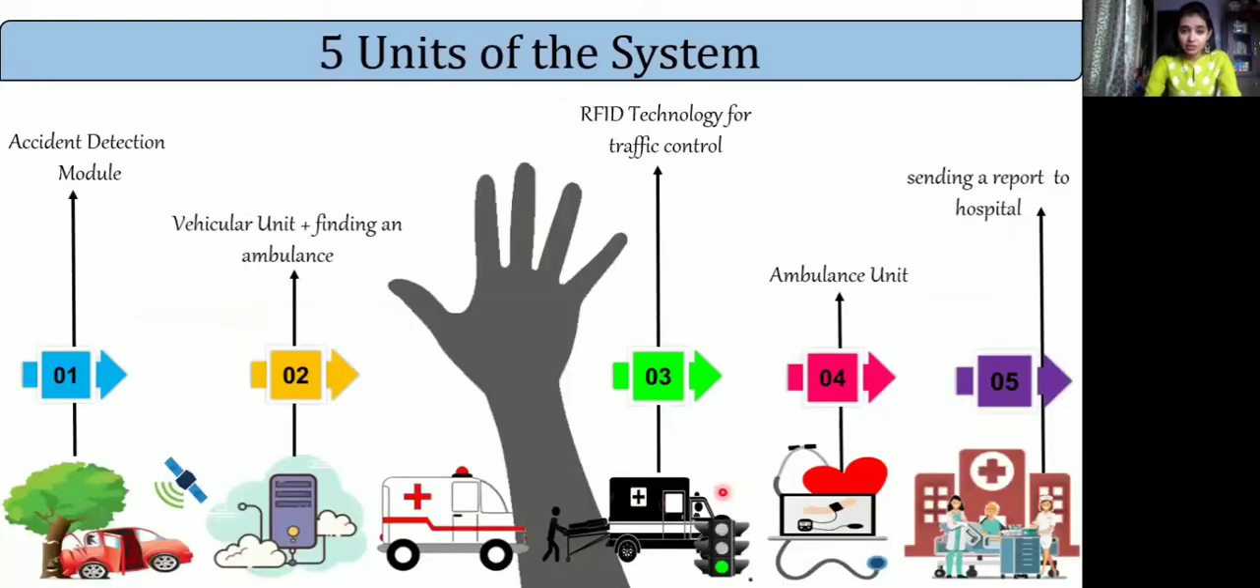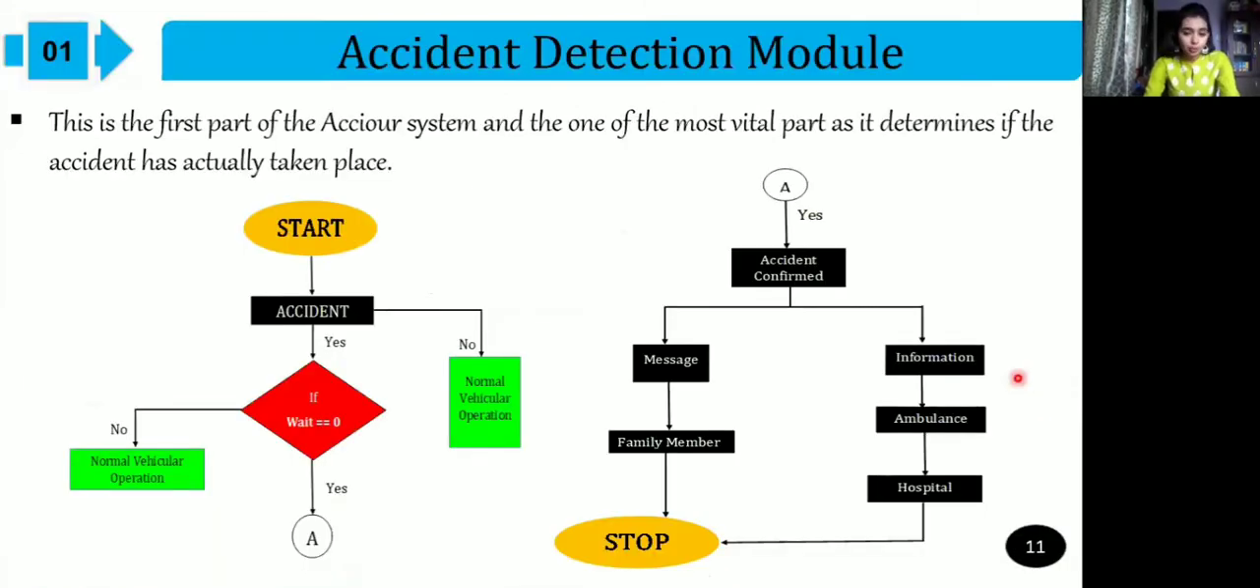This ACCIOUR system is made up of 5 units. The first unit is the accident detection module. The second unit is the vehicular unit. It also includes finding the ambulance with the help of the main server. The third unit is the RFID technology, which is used for traffic control. The fourth unit is the ambulance unit, and the fifth one is sending the report of the patient to the hospital. Now let's get deeper into each module.